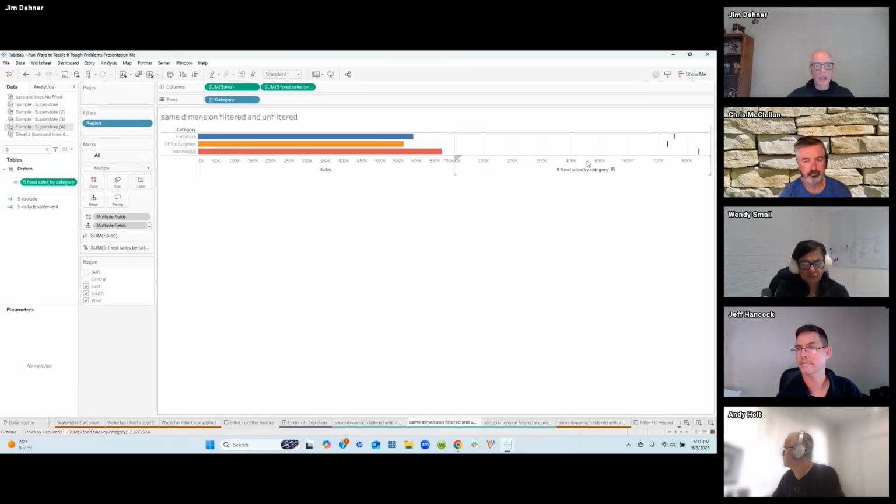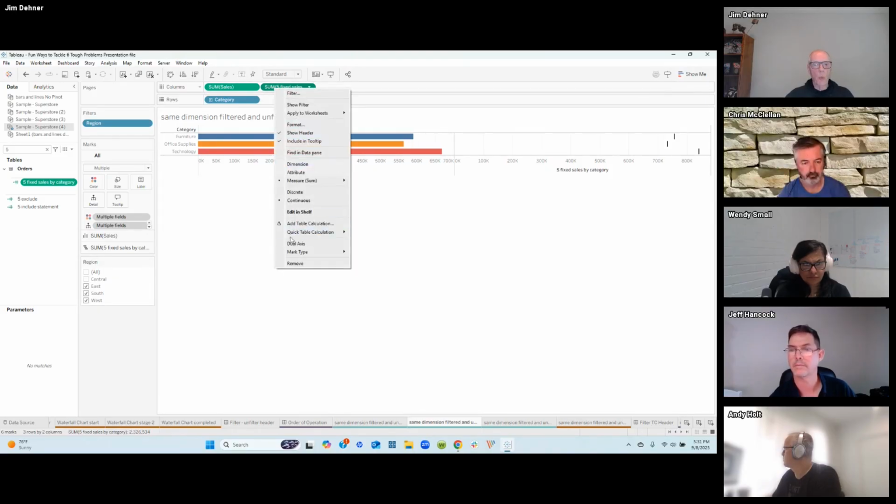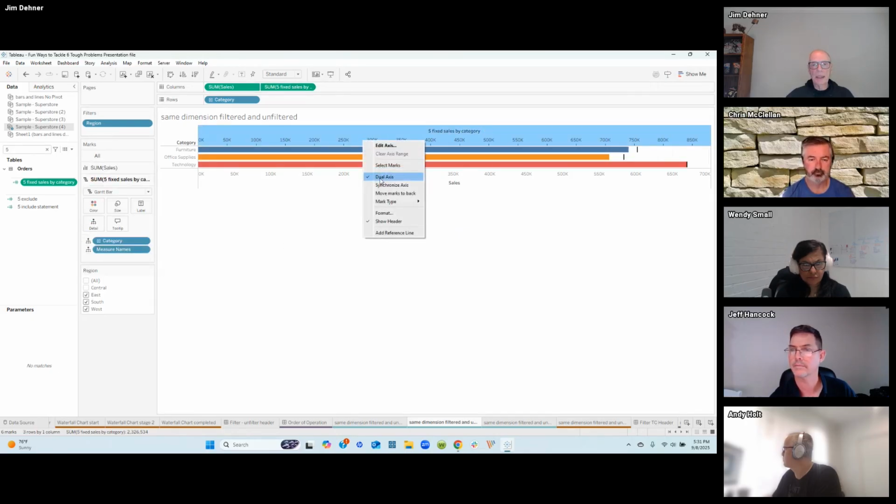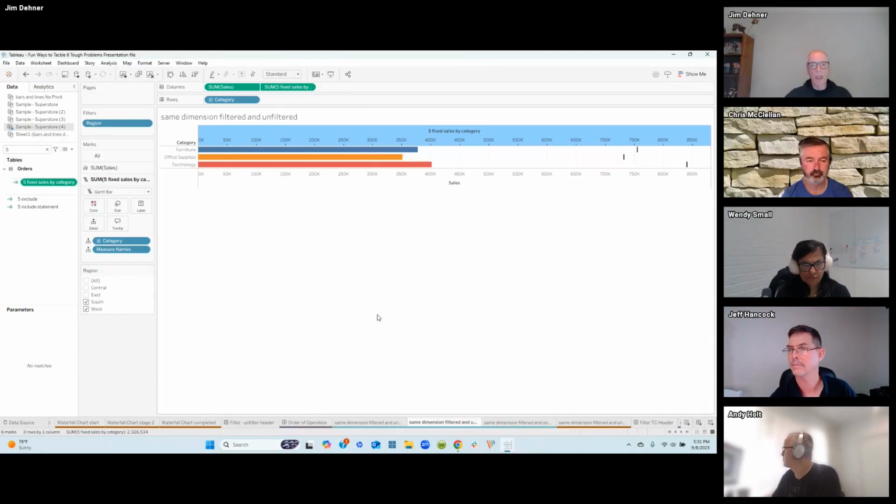This is our fixed LOD that's not affected by that filter, so those values aren't changing, and these values are changing, so that when we do a dual axis and then synchronize the axes, there we go, you can see that the bullet chart does show us what we want to see. No more difficult than that.